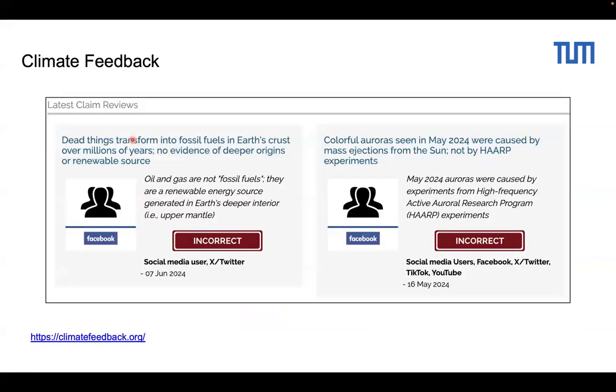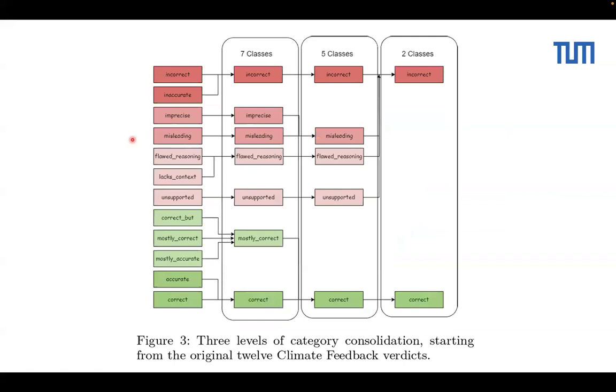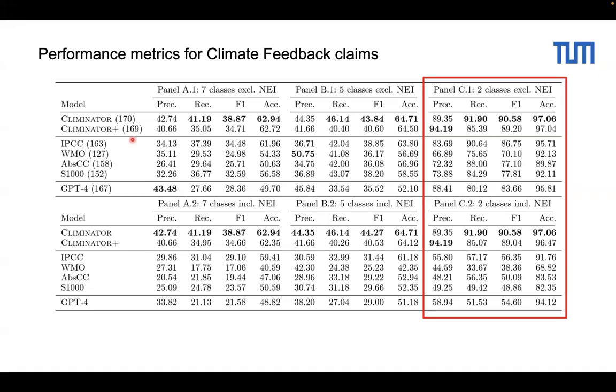They also test it on Climate Feedback, but instead of 2 classes, they actually test it with 7 classes, 5 classes, and 2 classes. So here you can see there are more labels and a more precise verdict for reasoning. So actually they did quite a great job. The Climinator model does quite a great job. As we can see here, for the 2 class without not enough information, it gets an accuracy of 97%. And even 5 class, maybe worse, but 64%, and 7 class 62%.